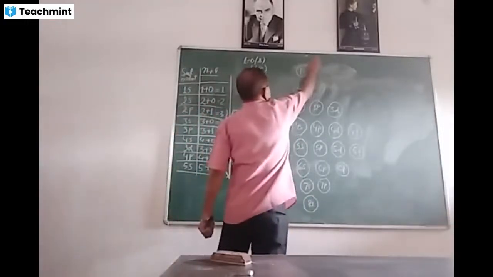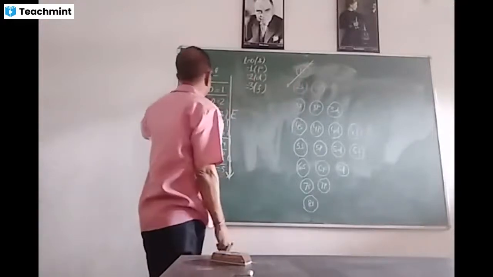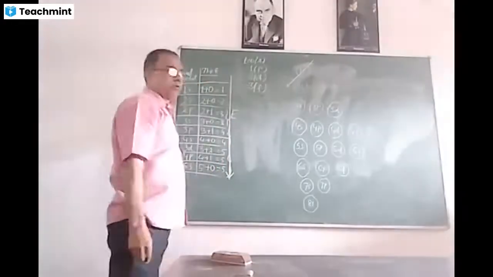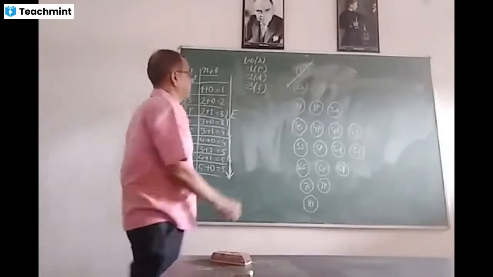See here, the electron will enter firstly into 1s because it has the lowest energy, the lowest value of n plus l, which is 1. Then it will enter 2s.